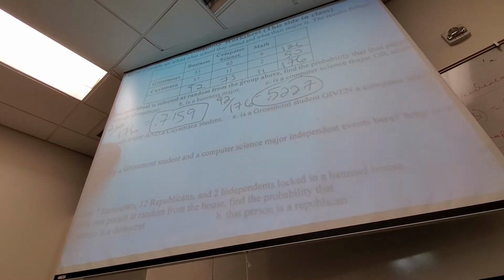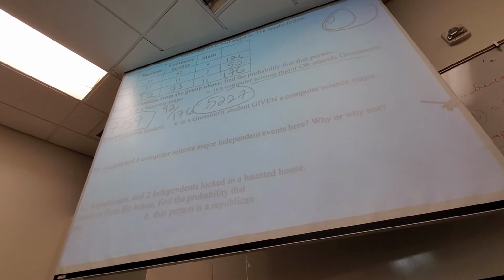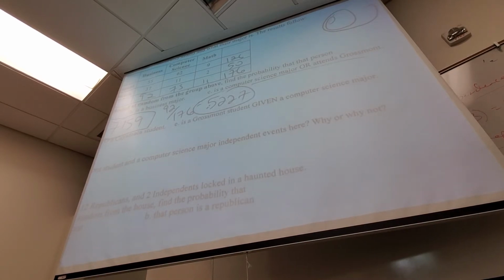0.5227. All right. So then for this one, you can either do the equation, where you add computer science people to Grossmont people and then subtract the overlap. How many Grossmont people are there? 126. How many computer science majors have I not counted in that number yet? 11. 126 plus 11, 137 out of 176. So either way you do it, you should end up there.